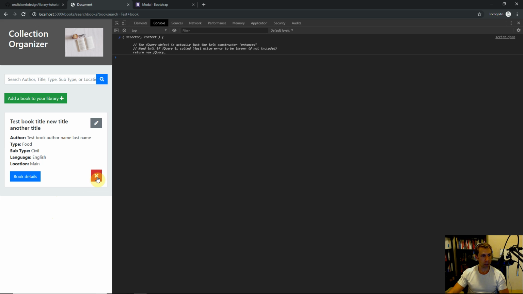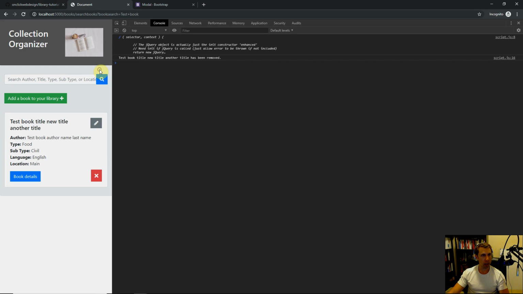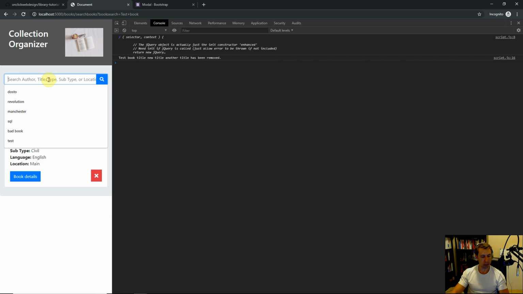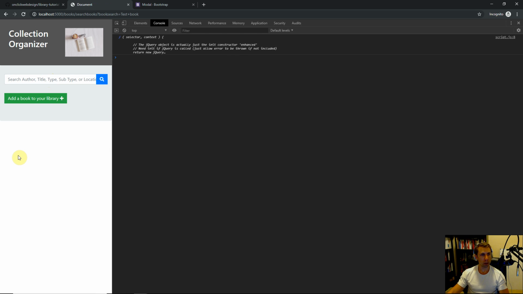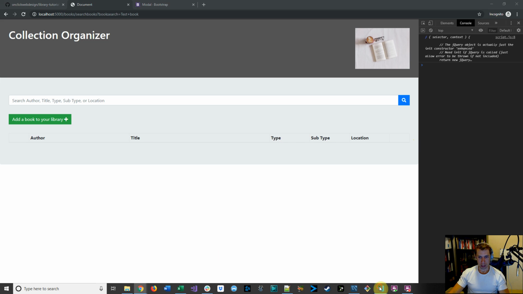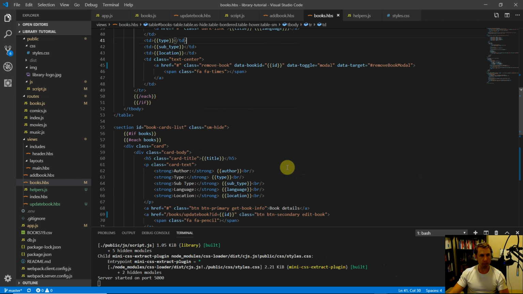Now let's also test the remove book on small screen. So click there, we got our pop-up, click yes. Test book title has been removed. Okay, now let's see if we can find that again. Test book, and we don't have any results. So it looks like it's all working. Let's pull this back out to a larger screen and come back to the code. And that should do it for this video.